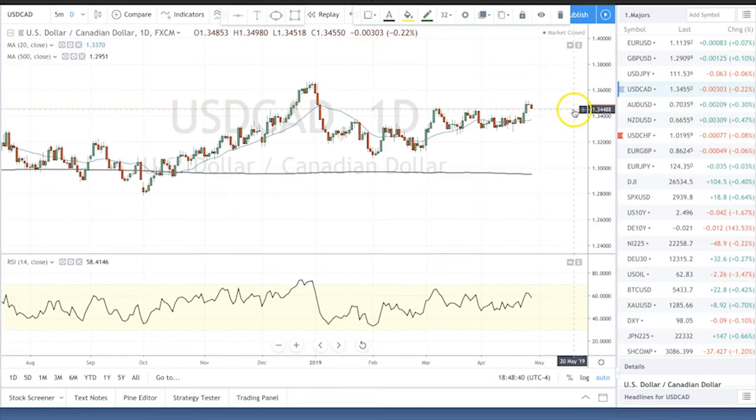Dollar CAD here, the three days of hesitation above the 35 really creates a very tempting move to the downside, and a positive Canadian GDP, perhaps a catalyst, could easily take us down to the 34 handle. Despite the fact that oil, by the way, is down, it's still in the 60s, which is a long-term positive development for the Canadian economy and should be a contributor as we go forward, as the trade balance numbers should certainly contribute because of the oil numbers. So generally, to me, dollar CAD looks the best as a turn trade to the downside here, with 34 perhaps in play as we go forward.